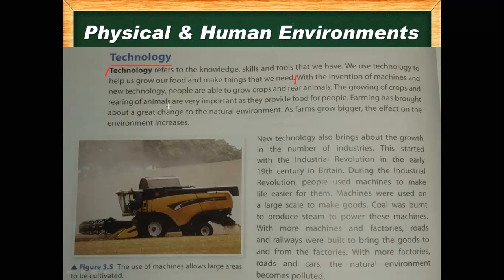For example, we have a car. I'm just giving you an example. The car is a tool, but we don't know how to drive and we don't have the knowledge of it. So we have the tool, the car, but we don't know how to drive it. Then that car will not work. So we need the knowledge of how to use that thing.